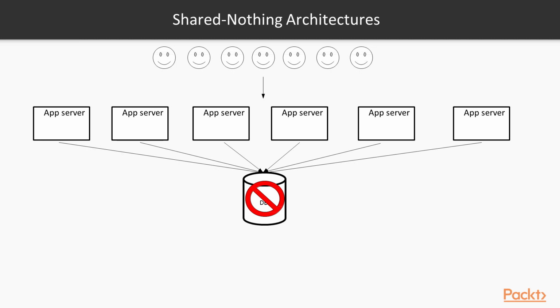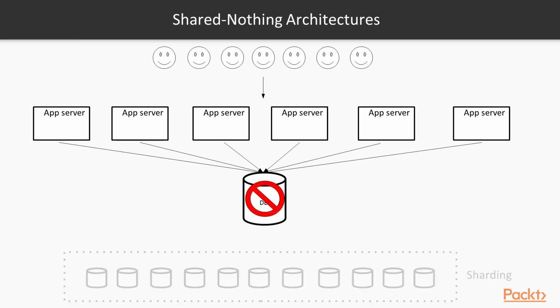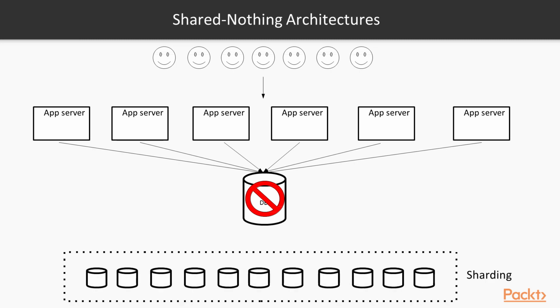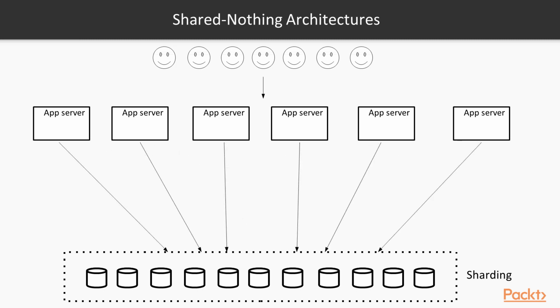Looking back at our example, in order to achieve that for our database, we would have to split our dataset across several servers, a technique called sharding or partitioning. By doing that, no matter how much data we would have to store, we could just add more servers to our database fleet, increasing our capacity. On top of that, requests from the application servers would now be distributed among all these servers, depending on which data they access. This is a practice followed by several distributed data stores, such as DynamoDB or Cassandra.